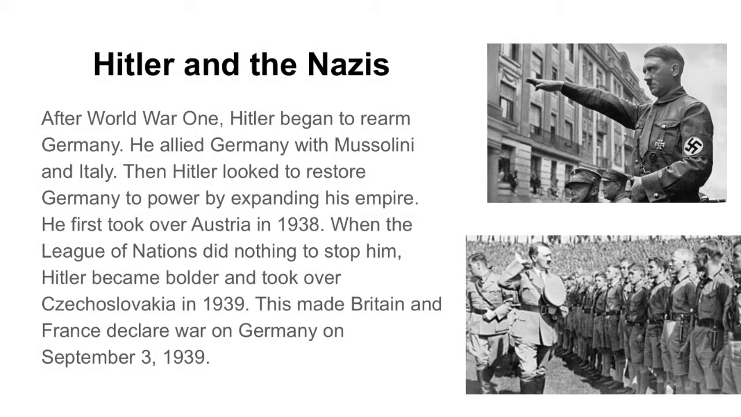Overall, the main cause of World War II was Hitler and the Nazis. After World War I, Hitler began to rearm Germany. He allied Germany with Mussolini and Italy. Then Hitler looked to restore Germany to power by expanding his empire. He first took over Austria in 1938. When the League of Nations did nothing to stop him, Hitler became bolder and took over Czechoslovakia in 1939. This made Britain and France declare war on Germany September 3rd, 1939.